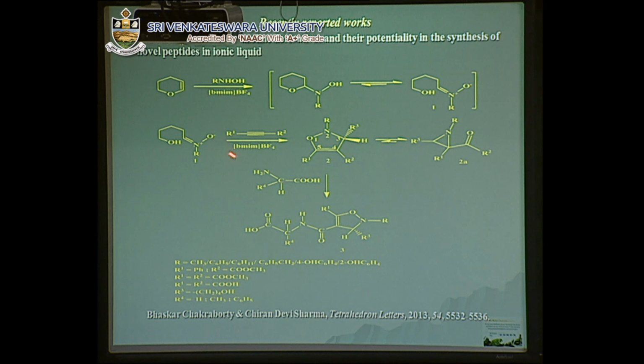After that, when we treat it with various kinds of alkynes, we prepare isoxazoline derivatives, and under microwave irradiated conditions they are converted into aziridine derivatives. On the other hand, if we treat with various kinds of alpha amino acids, then they can be converted into various kinds of peptides as well.